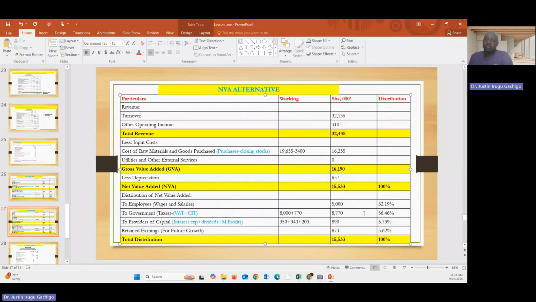How are we going to distribute? Then you can see to employee, to government, to providers of capital, to retained earning, which is the same as the other one. For now, this distribution is the same as the other one. So this retained income here is now the difference between 15 and the addition of this. You get this one as a balancing figure. Then get the percentages. 5,000 divided by that, divided by that, divided by that. You can get these figures there.